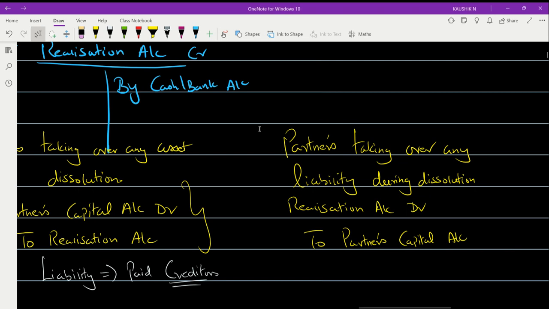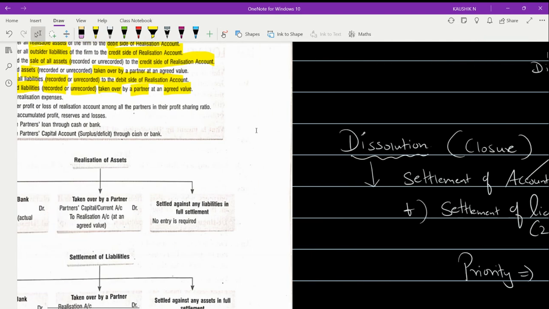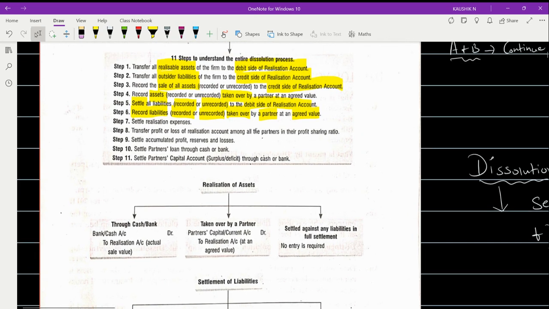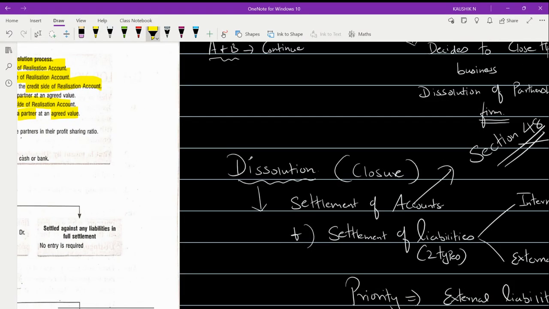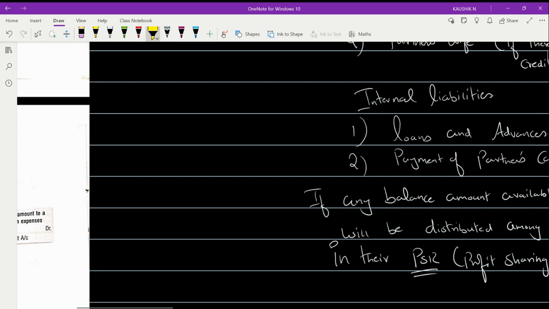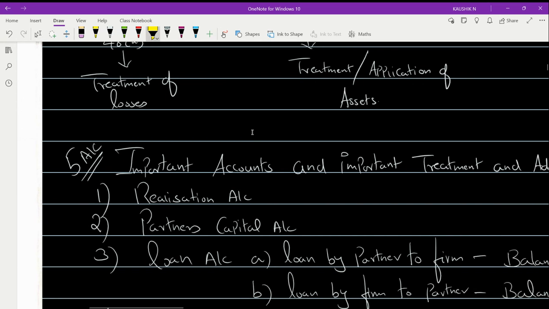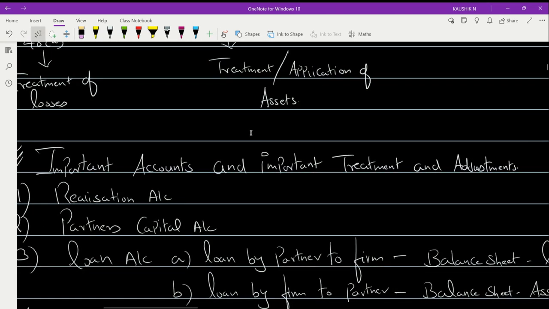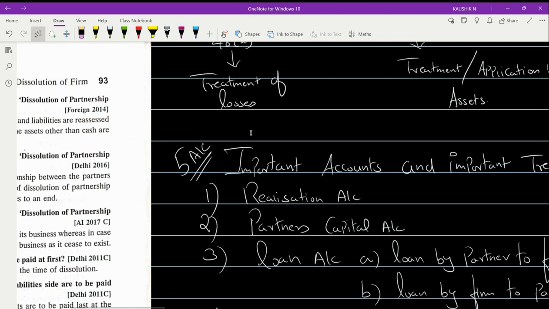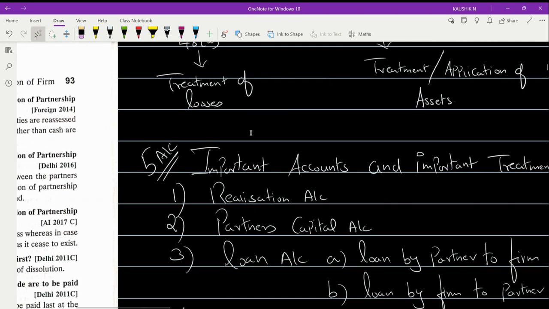So this is the concept with respect to dissolution, and the partner's capital goes to the realization account debit side. Coming to the next category, settle the realization expenses. Even this is something we have to discuss. In my concept, I made one thing clear, that we are going to discuss important accounts, treatment and adjustment. So realization expenditure I will discuss under the head of important treatment.